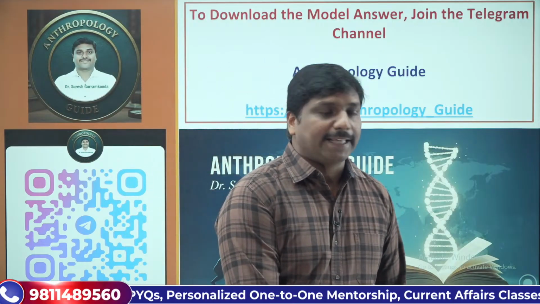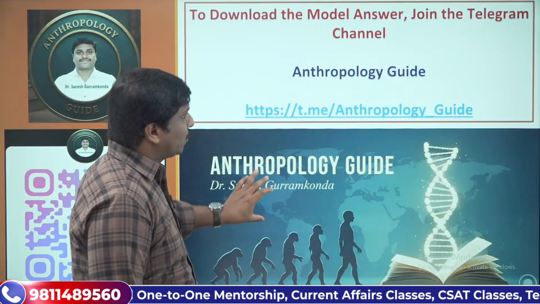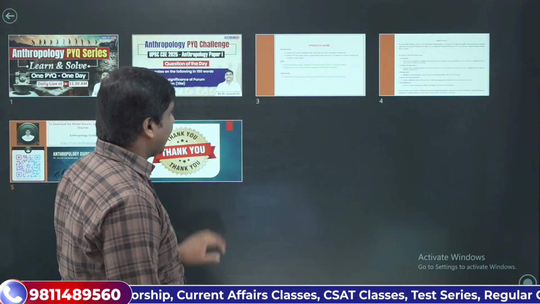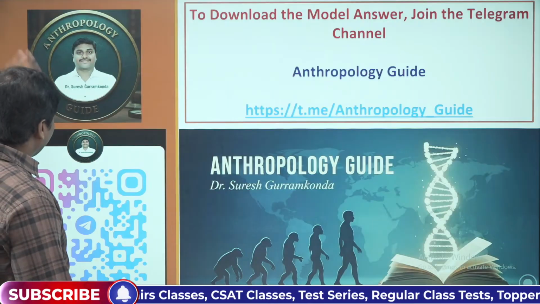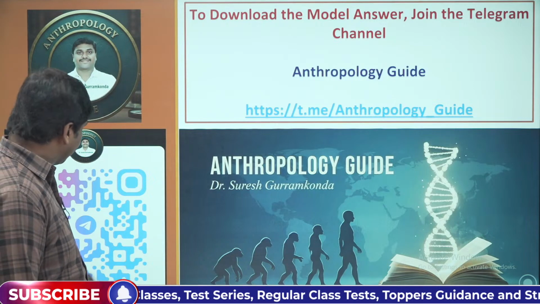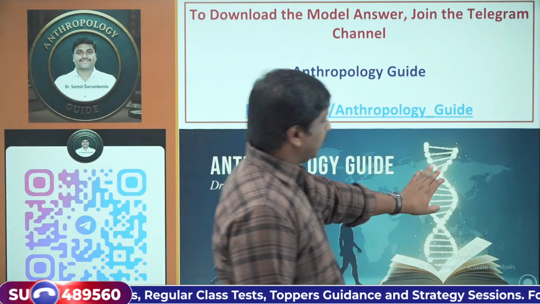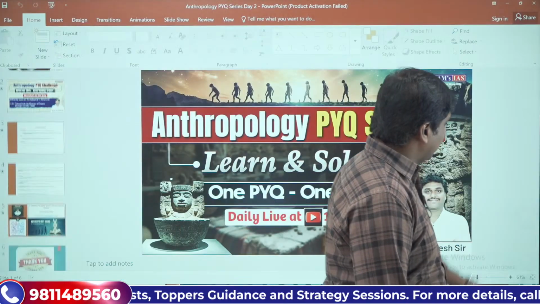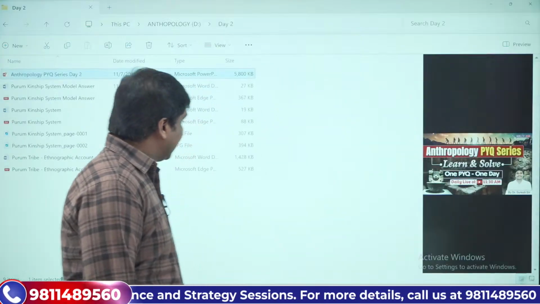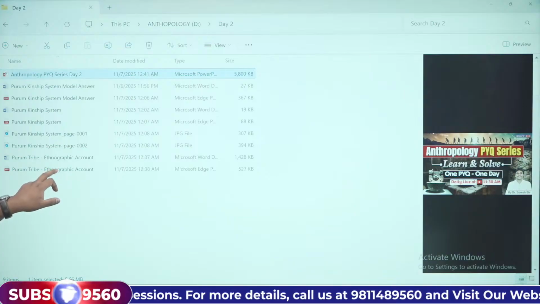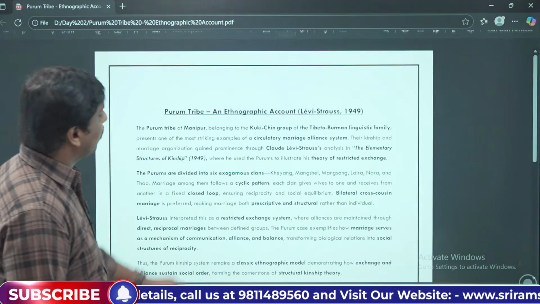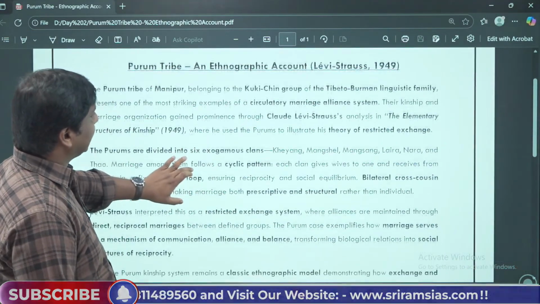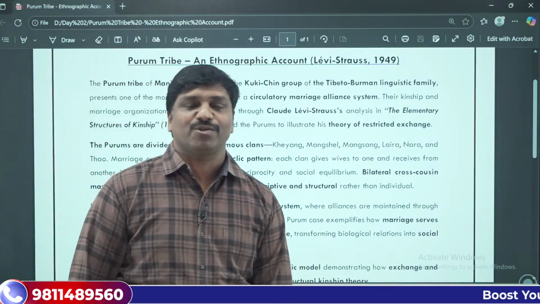So that's one thing. Apart from this, in simple terms, there can be an ethnographic account also that you can have. I'll be providing this document in the Telegram channel.